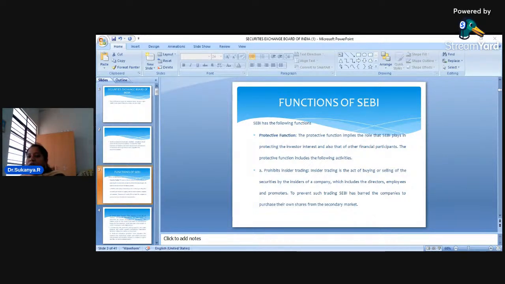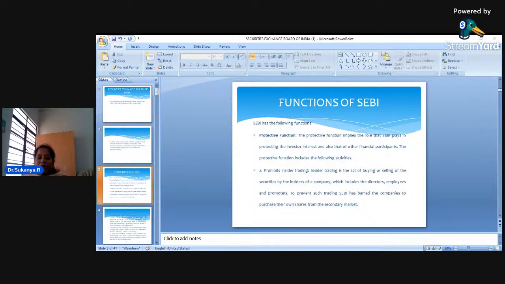First, you have the protective function. As I told you, dear students, SEBI has a very important role to play in protecting the interest of the investors. Please keep in mind, when we deposit money in a bank, a financial institution that safeguards our deposits, we know very clearly that we will get back the money.